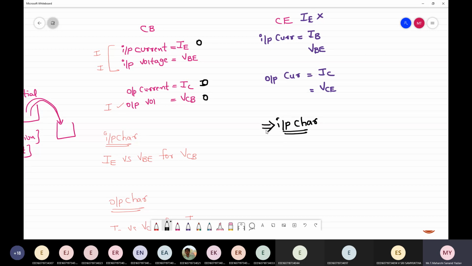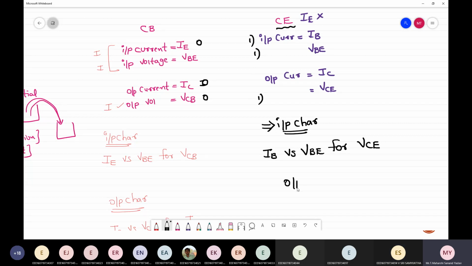How should I plot for common emitter configuration? You need to consider input current IB versus VBE for different values of VCE. That's it.